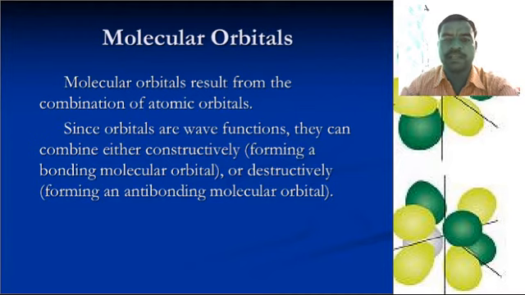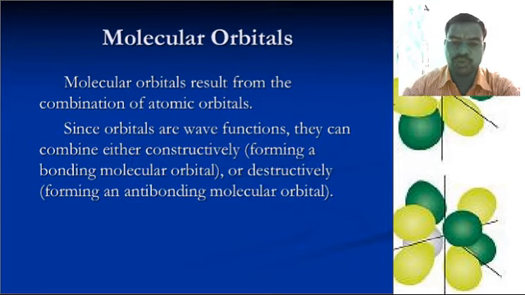Molecular orbital theory results from the combination of atomic orbitals. Since orbitals are wave functions, they can combine either constructively, meaning forming a bonding molecular orbital, or destructively, meaning forming an antibonding molecular orbital. These two concepts are very important in molecular orbital theory.